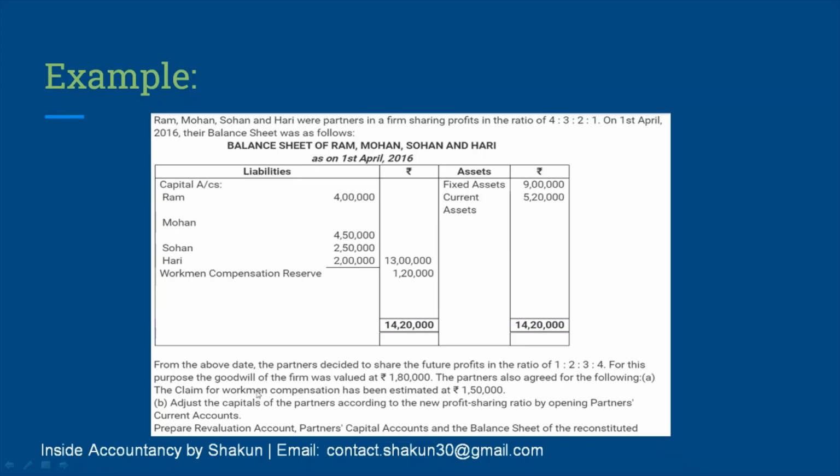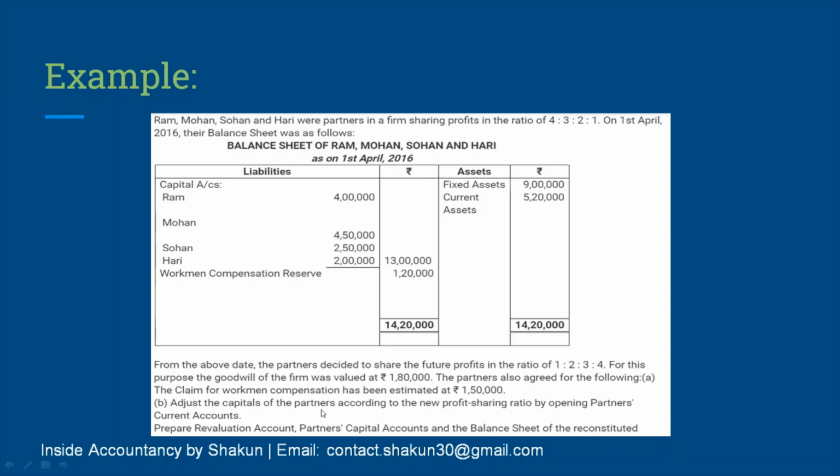Number one, the claim for workmen compensation is 1,50,000. Now, the amount in workmen compensation reserve is 1,20,000, but the claim is 1,50,000. That means out of the claim 1,50,000, we can cover up only 1,20,000 from the reserve that we have. Therefore, the 30,000, the balance which is left, will be transferred to revaluation account.